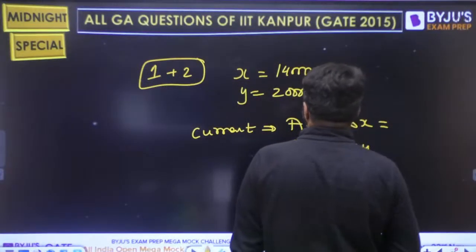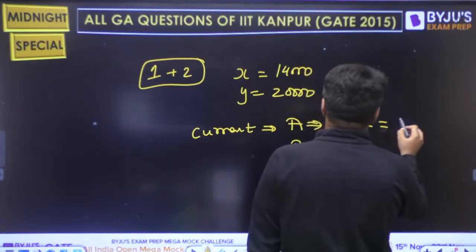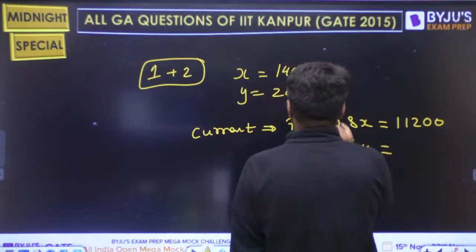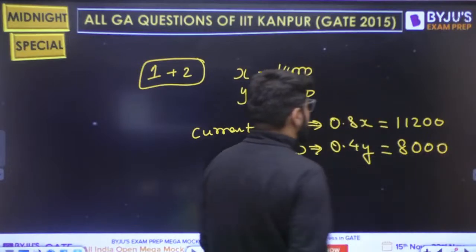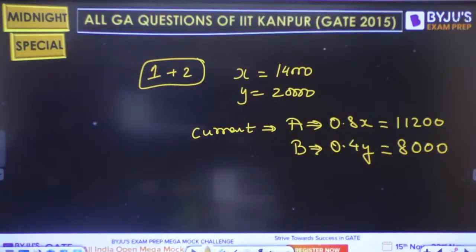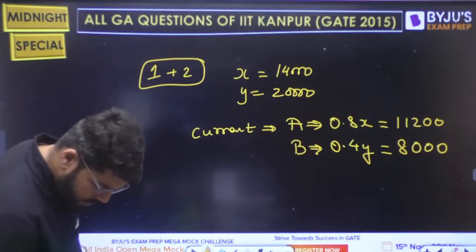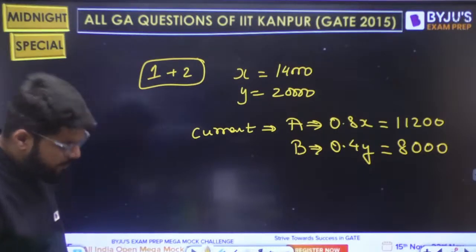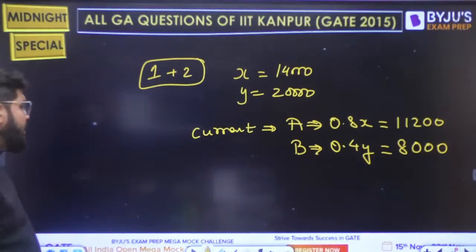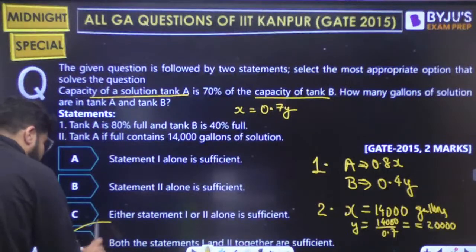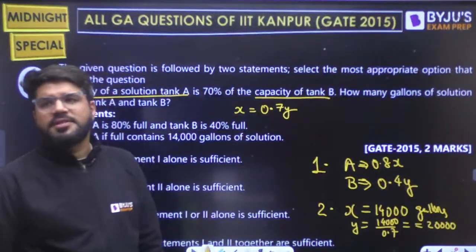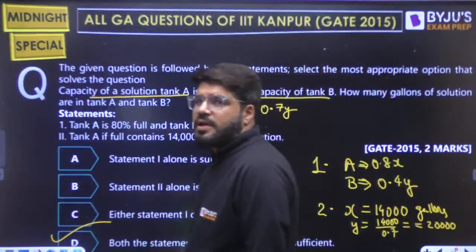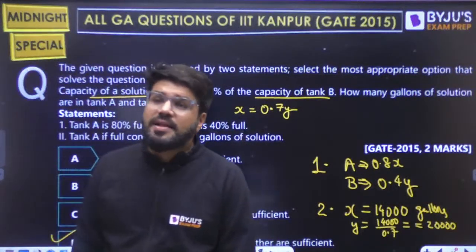80% of 14,000, how much should it be? This will be 11,200, right? And this will be equal to 40% of y, that is equal to 8,000. This is their current level. Is it correct? Yes, I think that is correct. Perfect. So we need both the statements together. Alone, neither 1 nor 2 is sufficient. Both are required to give this answer.